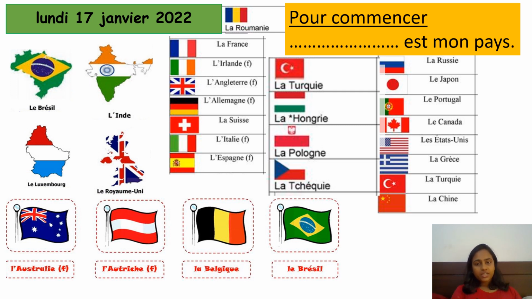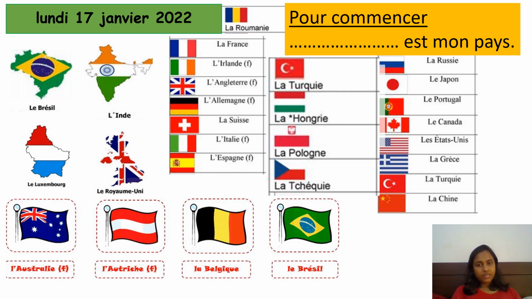So your starter activity is going to be, you're going to try to find your country's name in French. There are some countries' names given over here right in front of you with the flags of the country, so it's easy to find out. And if you do not know your country's name in French, or if it's not given here in front, you could always use wordreference.com to find what your country's name is and put it here.